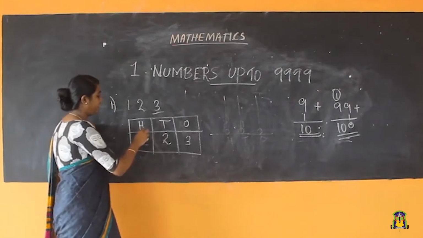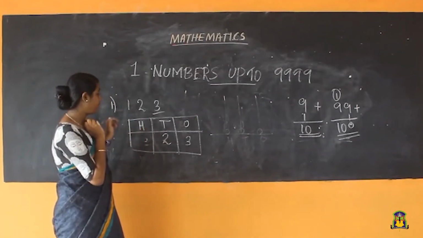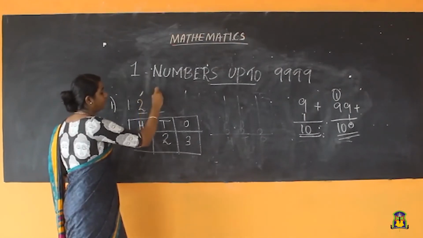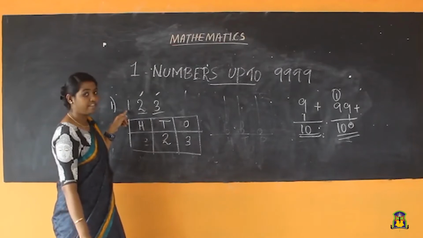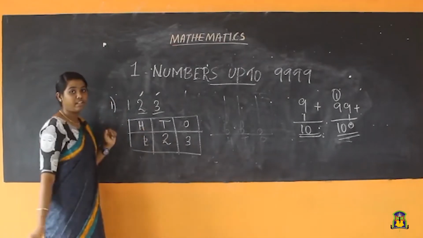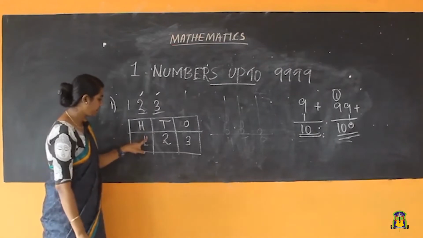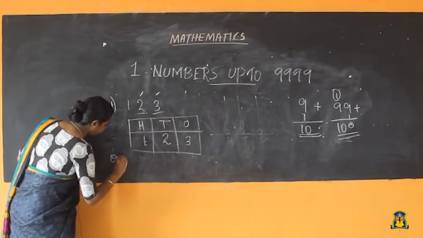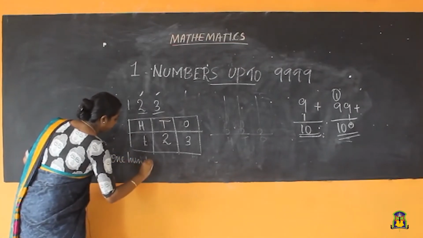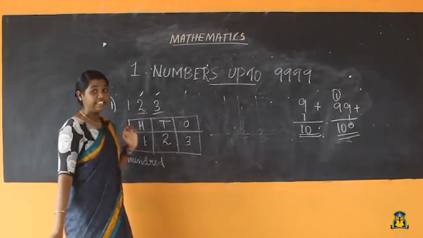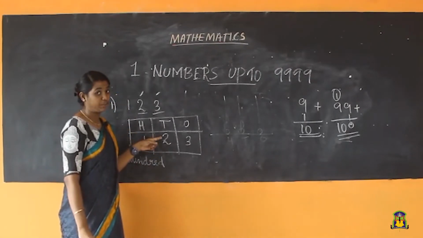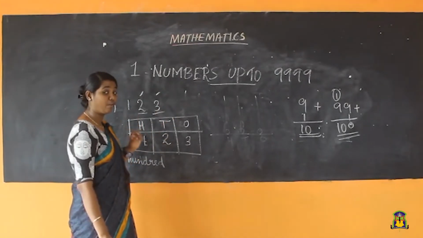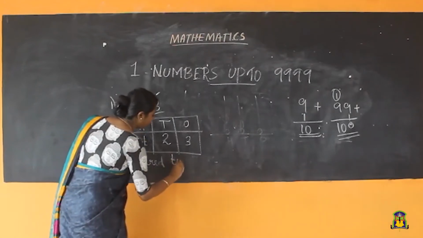Very good. Then in the 100 place, what is the digit here? What is the left number? 2 we have used, 3 we have used. Then what is the third digit? That is 1. Then how will you write the number name? How many hundreds are here? 100. How many tens are here? 2 tens. 2 tens means 20. How many ones are here? 3 ones. So what will be the number? 123.